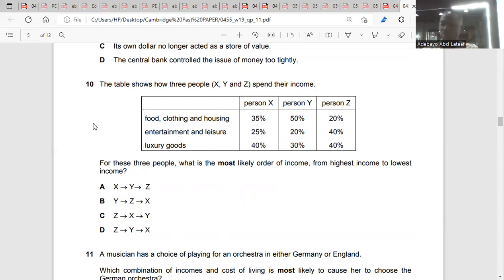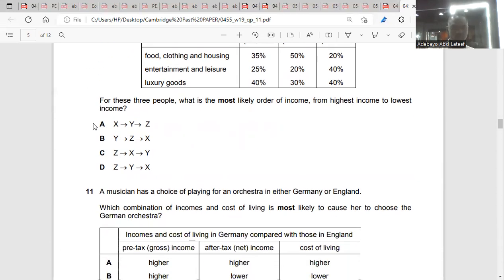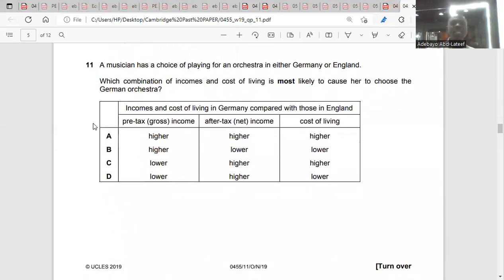Number 11. A musician has the choice of playing for an orchestra in either Germany or England. Which combination of incomes and cost of living is most likely to cause her to choose the German orchestra? With tax, I didn't get the question.